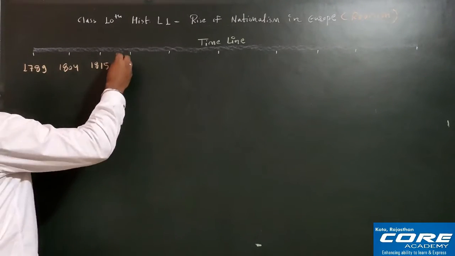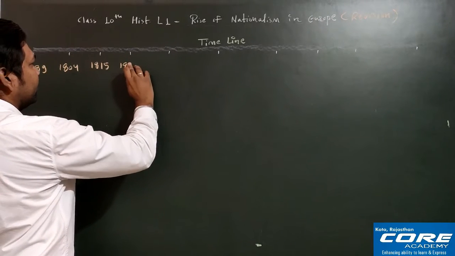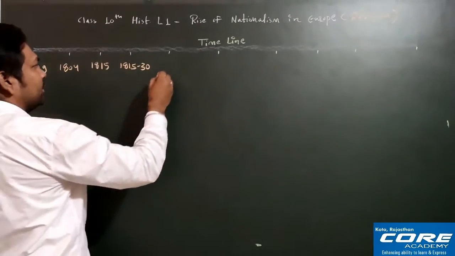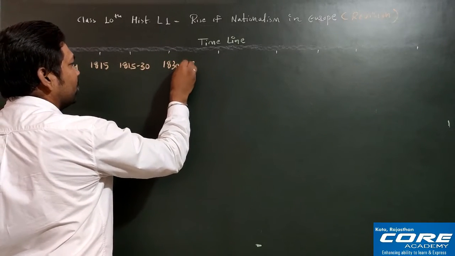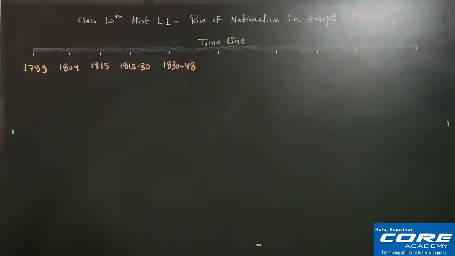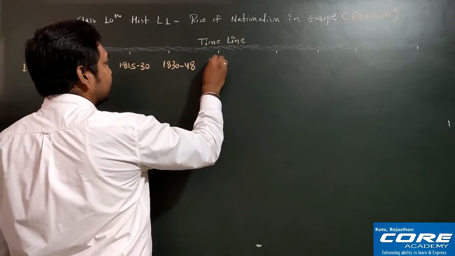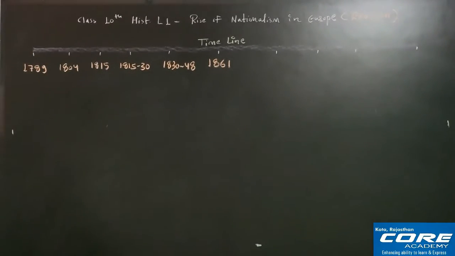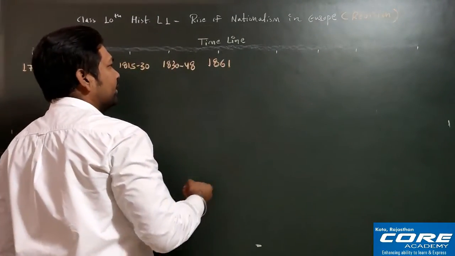Then after that, a series of events we will discuss from 1815 to 1830. Now the next very important period is 1830 to 1848. So many revolutions will take place in this particular period, that we will discuss in detail. After that we have the next very important year, 1861. Finally from here the nation will start forming. After the revolution so many states were formed, that I'll tell you in detail.